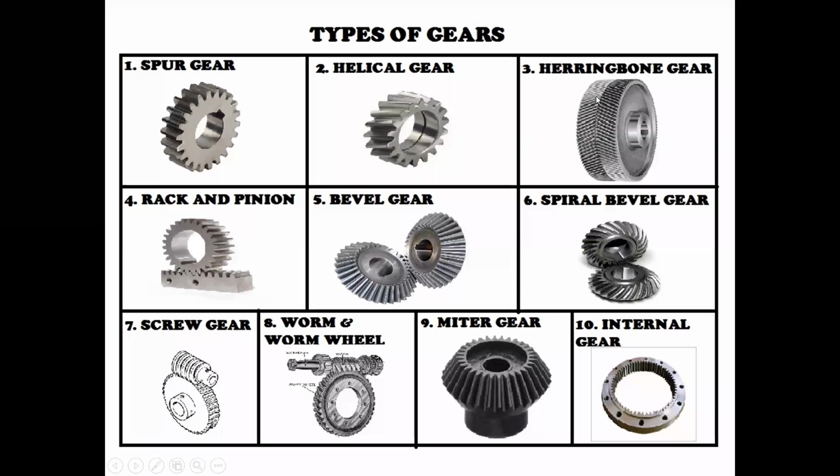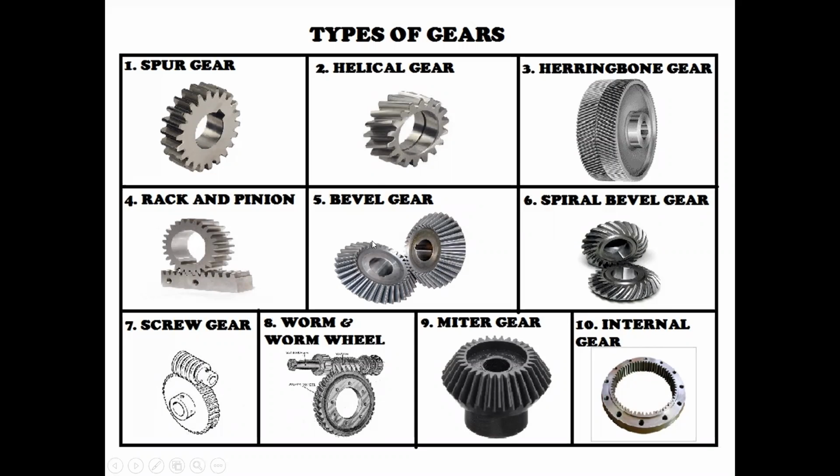Just observe that a V shape is there, so two wheels are there. In the double helical gear, the gear teeth are inclined to the axis of the shaft.